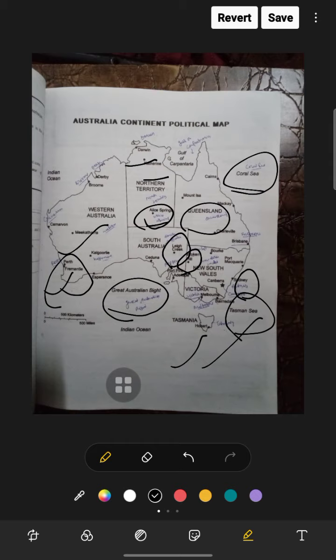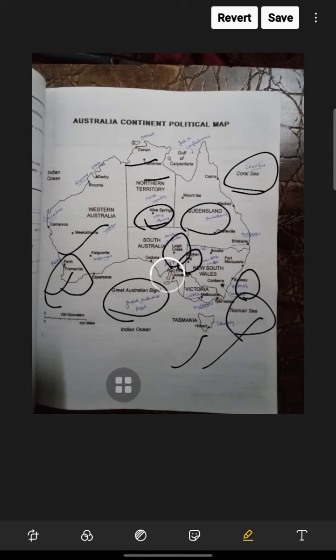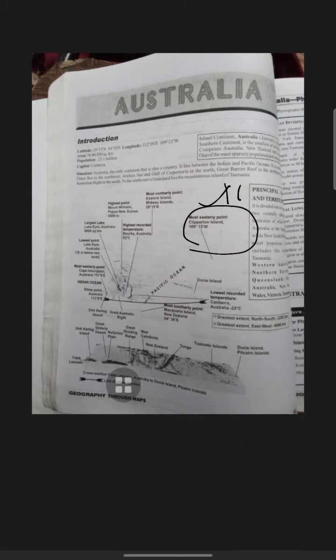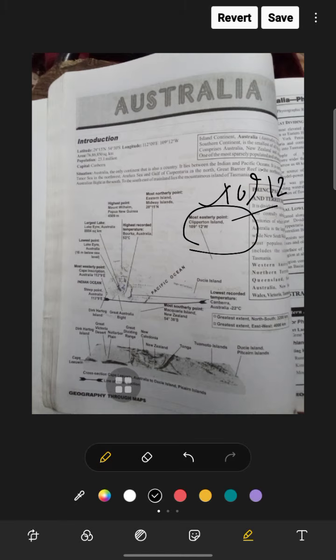Alright, now we are going to discuss the next part, some important points in Australia. You can see some map is given here. The most easterly point is Clipperton Island. Clipperton Island is the most easterly point. Now Ducie Island and the lowest recorded temperature in Canberra is given, that is minus 22. The lowest recorded temperature in Australia is in Canberra, minus 22.